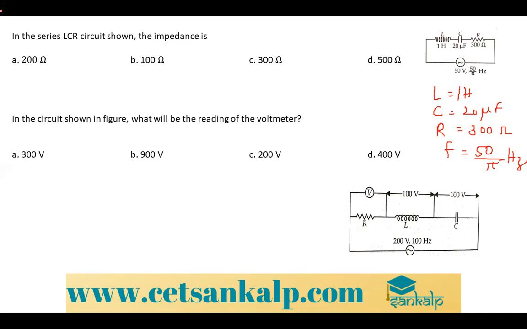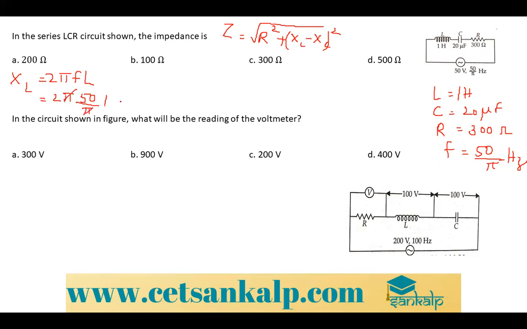Okay, so if I want to find Z, I'll write down the formula. Z is equal to square root of R square plus XL minus XC the whole square. This is the formula, but I don't know XL and XC. So what is XL? It is 2 pi F into L. So it is 2 pi, F is 50 divided by pi, into L is 1.